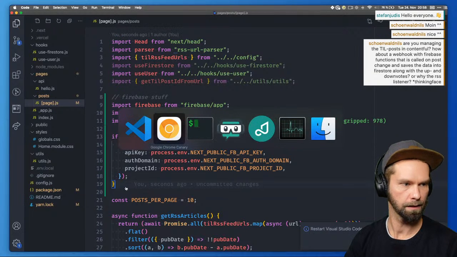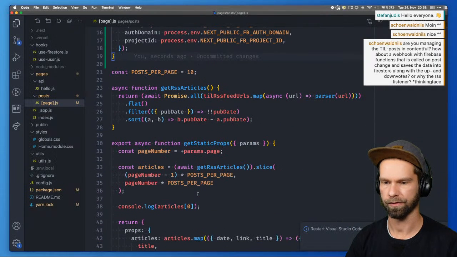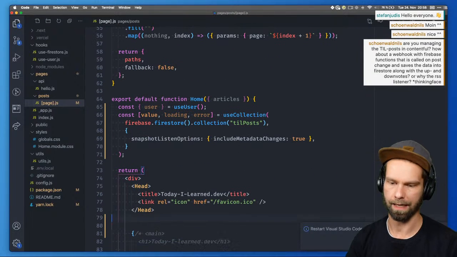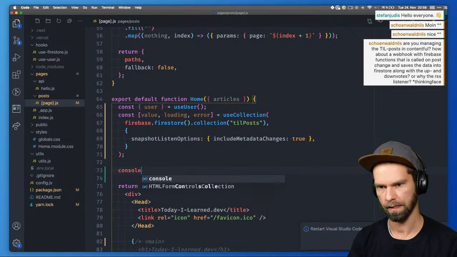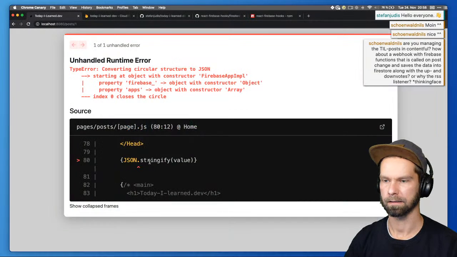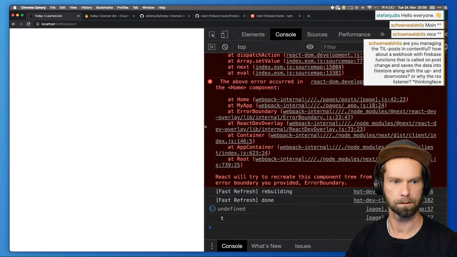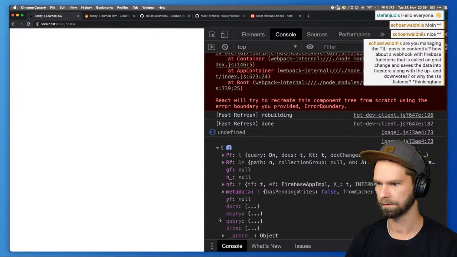And when we're lucky, we can already see the data coming back. So converting circular, well, that works great. So maybe we should just log it out. This error appears when there are circular structures inside of a JSON document, then you cannot stringify it. So let's have a look if we already get our data available here. Let's open the DevTools. Here we go. 33, undefined, and a T.